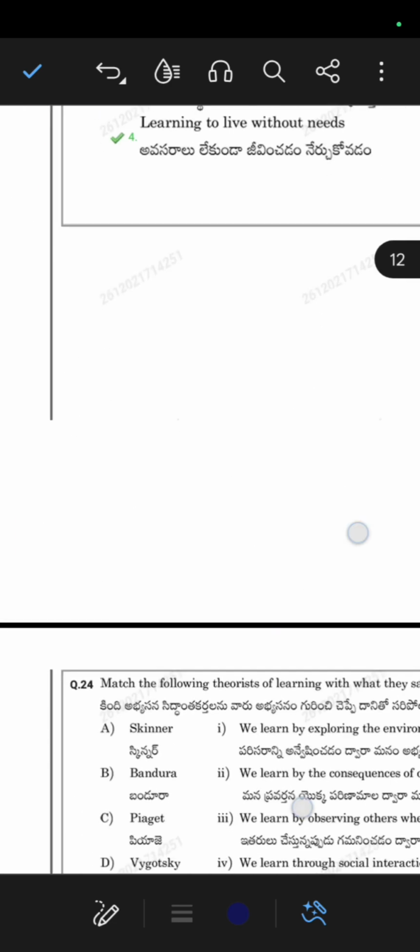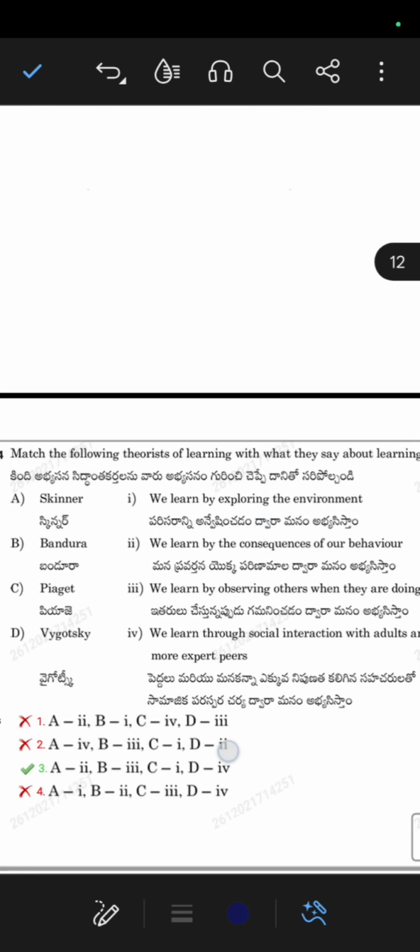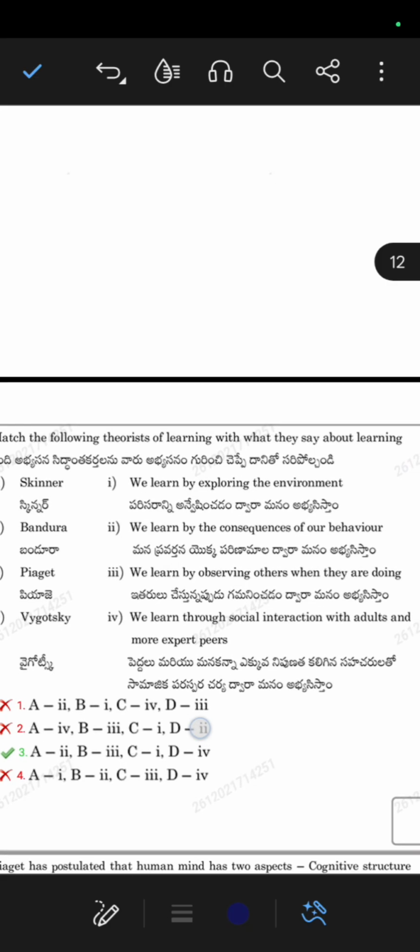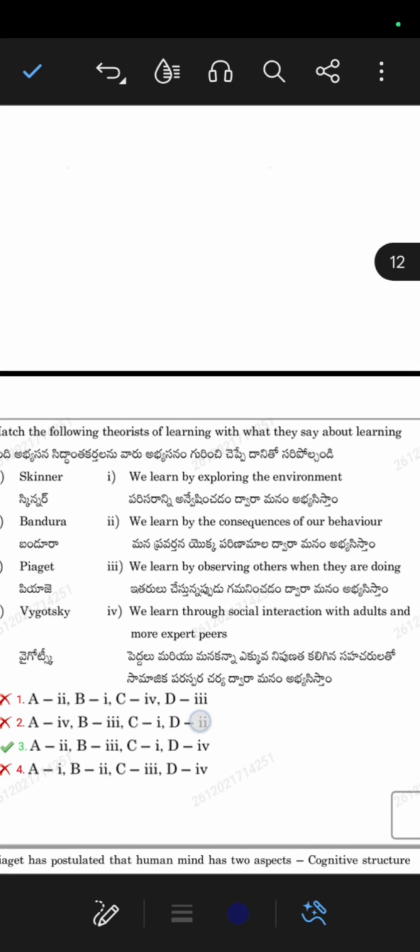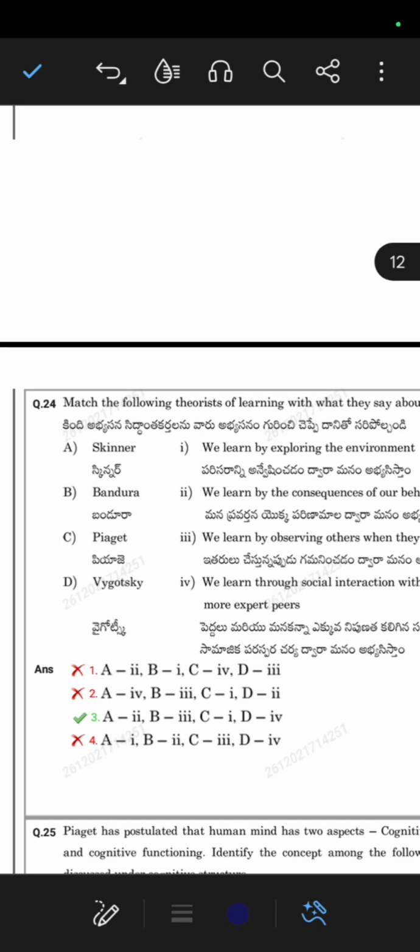Now, this question: match the following theorists of learning with what they say about learning. So here, friends, while preparing for CDP, first learn the theories of each theorist, like Piaget, Skinner, Vygotsky.